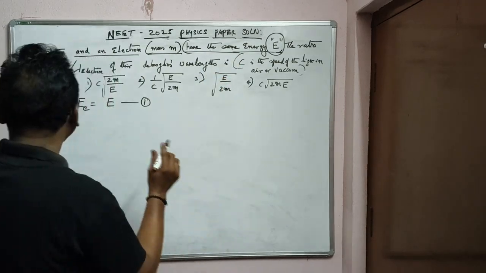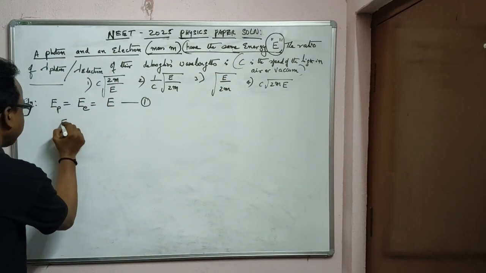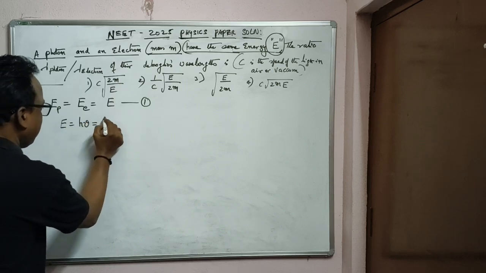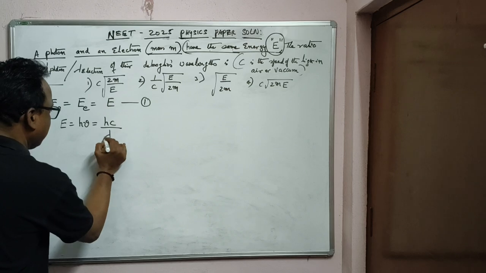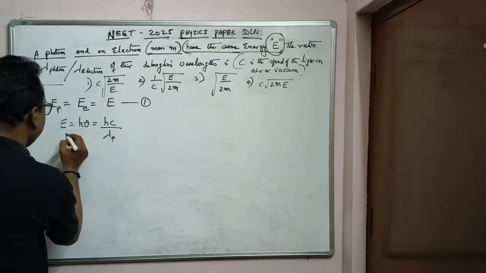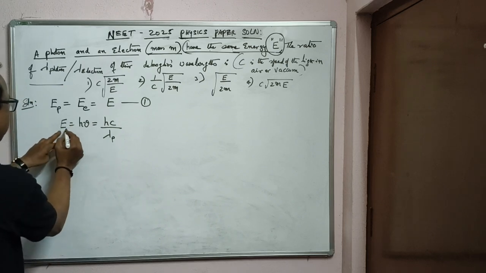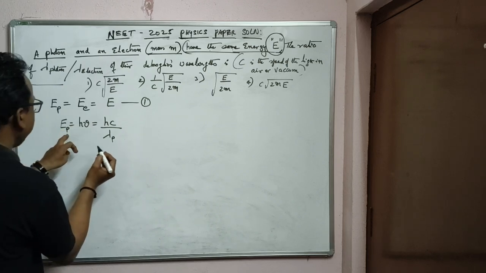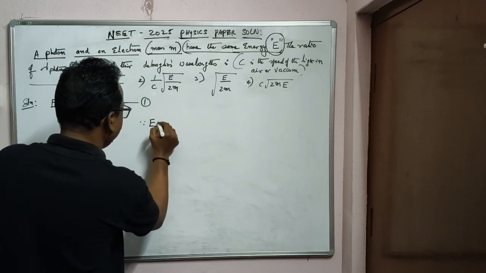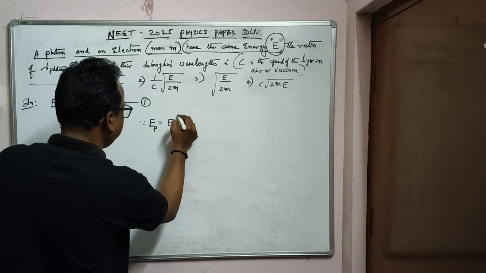Now what is the formula of energy? Energy is equal to h nu, or hc by lambda. First we will calculate for the photon. Even if you write E_p, E_p is equal to E only, since the energy of the photon and the energy of the electron are considered the same.